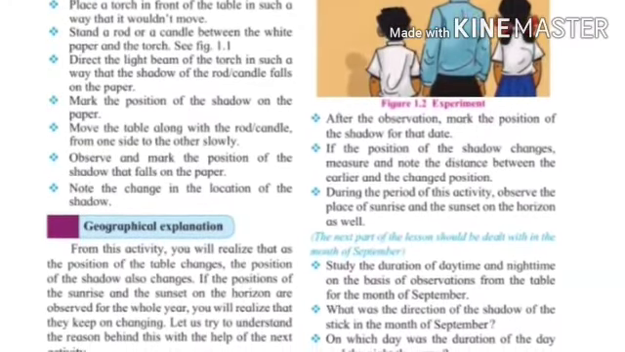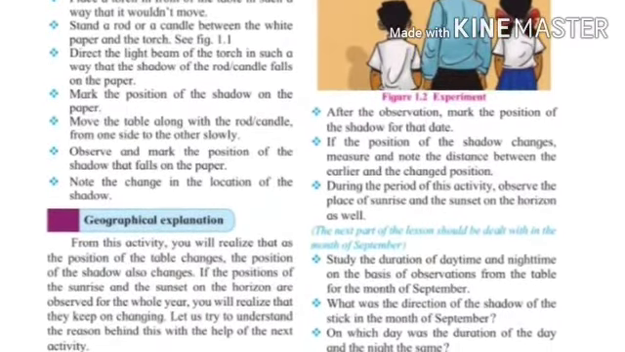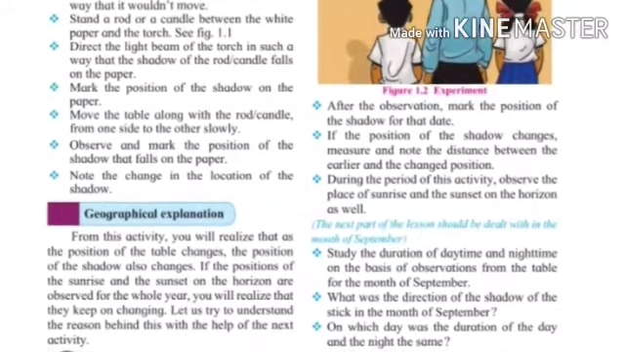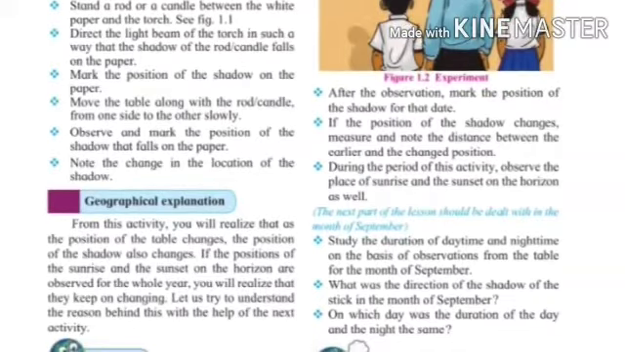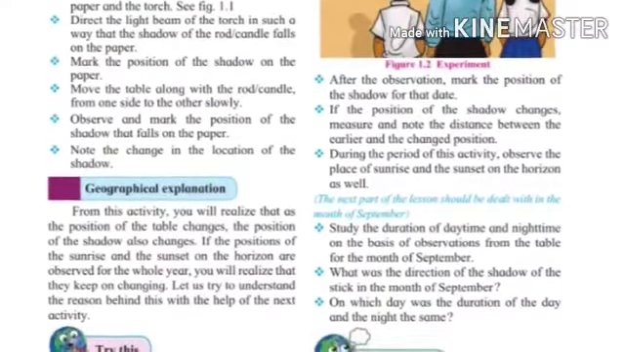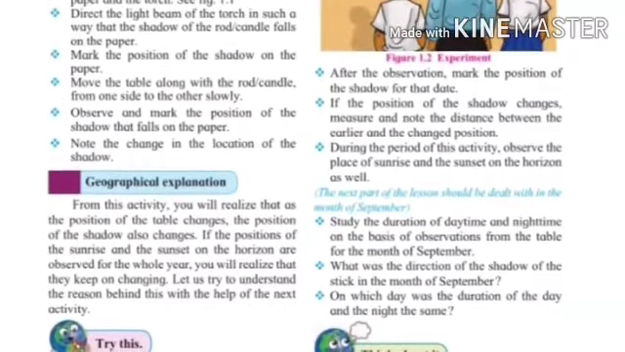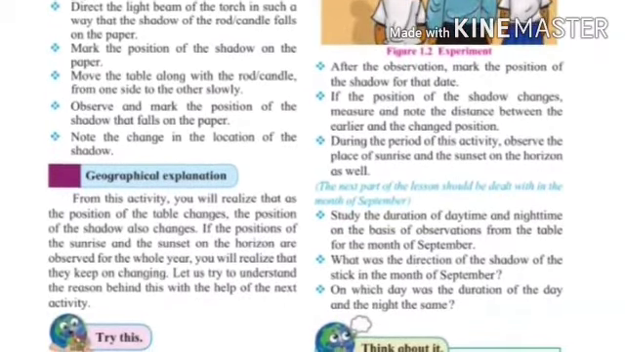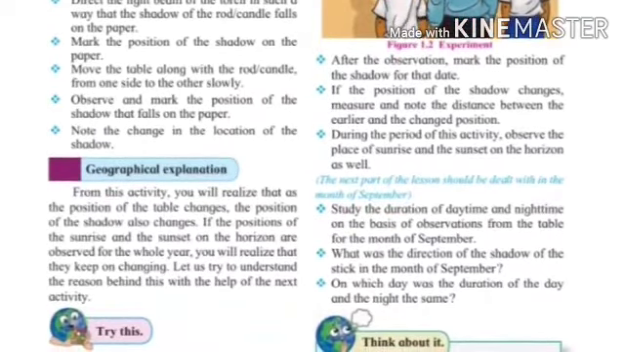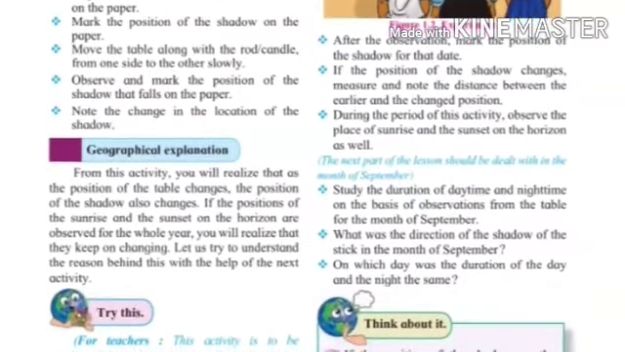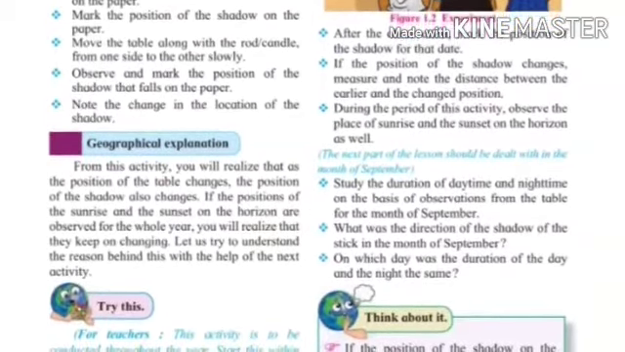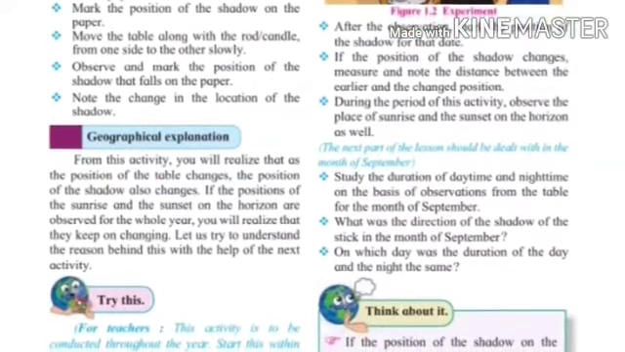Let's try to understand the reason behind this with the help of another activity. You have to carry out that activity at your home. In that activity, you have to take a thick stick about 1.5 to 1.7 meter long. Keep distance. Fix the stick near a wall that receives sunlight at the time. After the observation, mark the position of the shadow for that date.